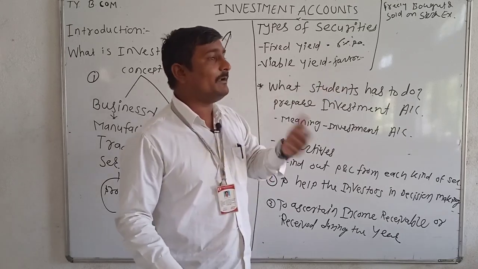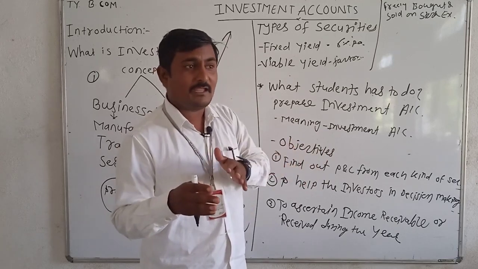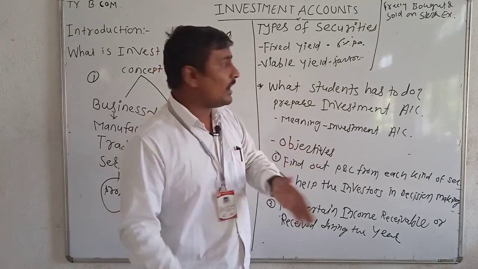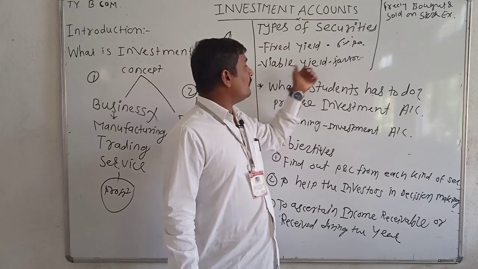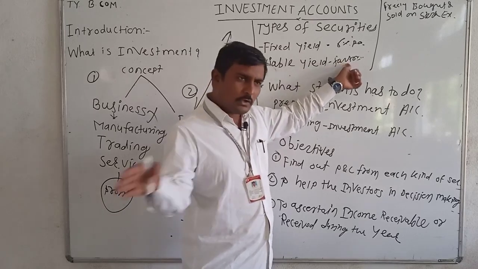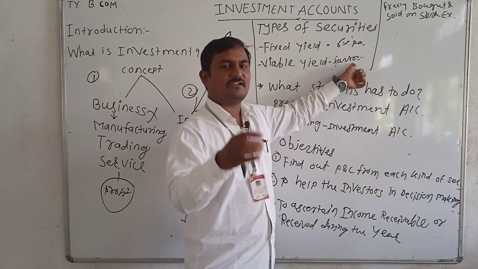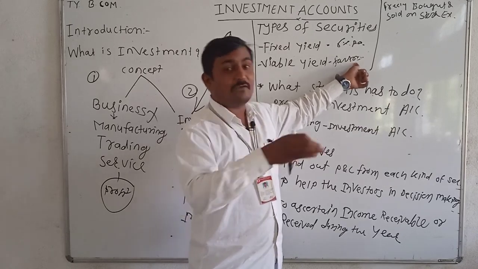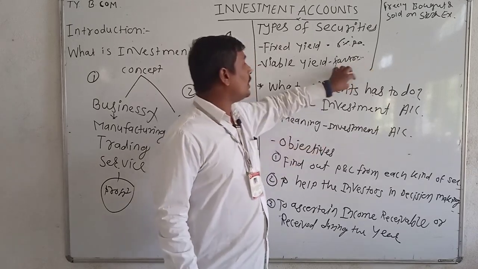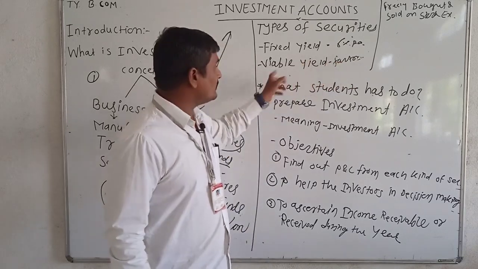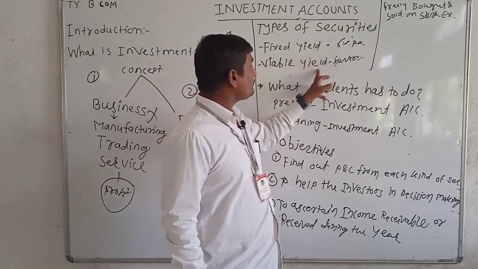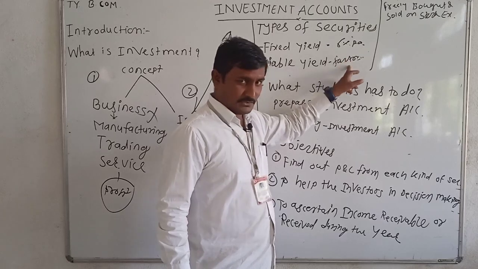Suppose there is any amendment in the corporate law, there is any introduction of the new law which affects the variable yield security. So many factors, natural factors, social factor, economical factor, political factor, legal factor, even technical factors also affect the rate of return on such a security. So this is known as variable yield securities.